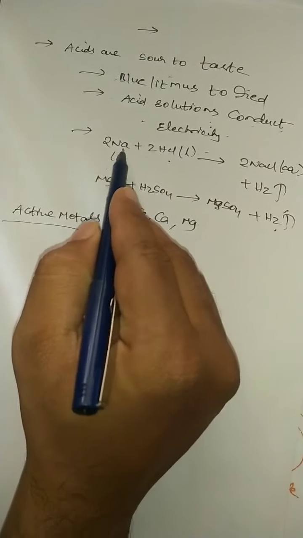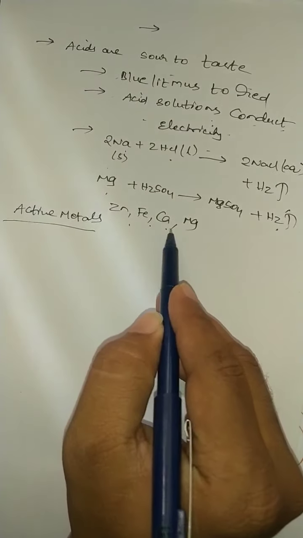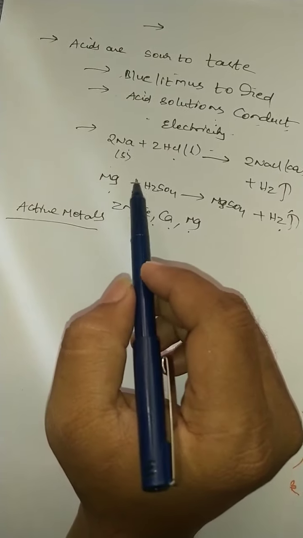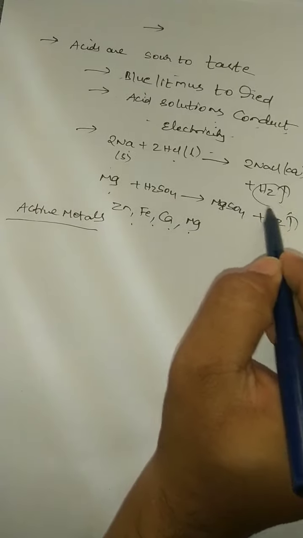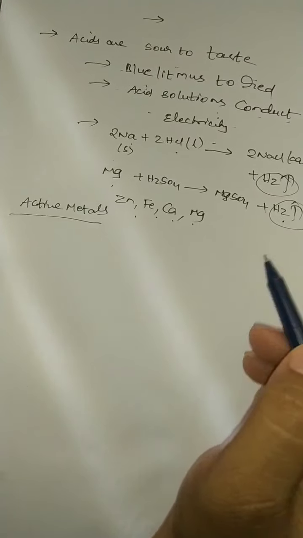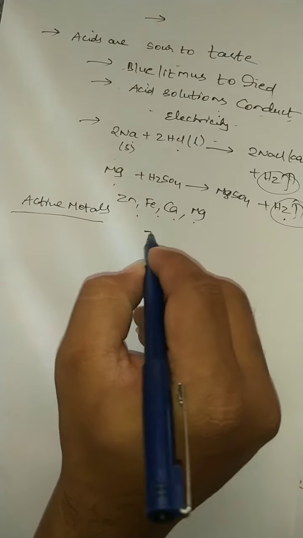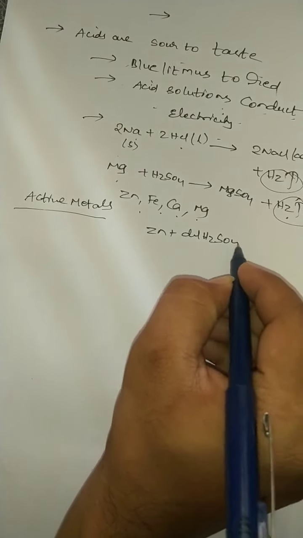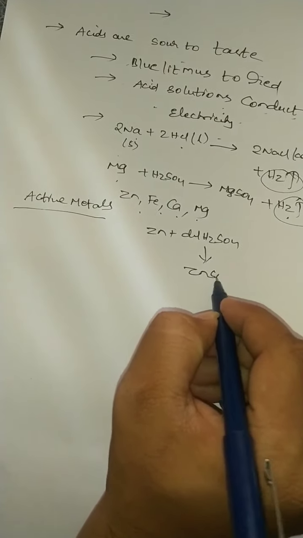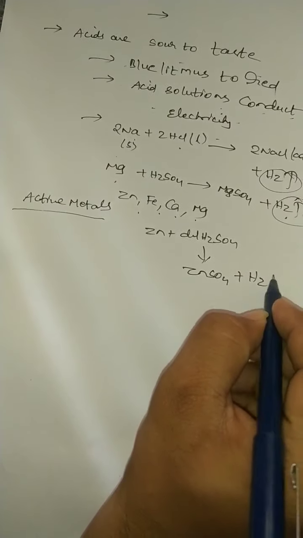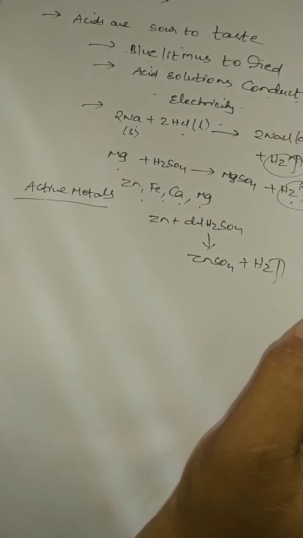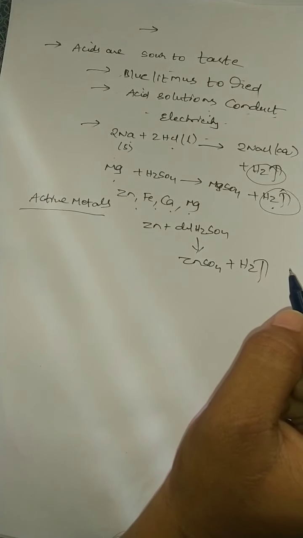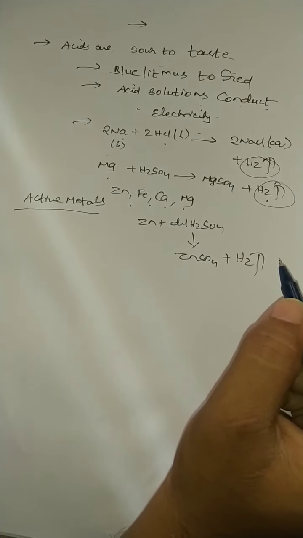Examples are sodium, magnesium, zinc, iron, calcium. In all cases, if any acid is treated with an active metal, hydrogen gas is compulsorily observed. Suppose you take zinc metal: zinc reacts with dilute sulfuric acid to give zinc sulfate with the evolution of hydrogen gas. So what is the test for hydrogen gas?